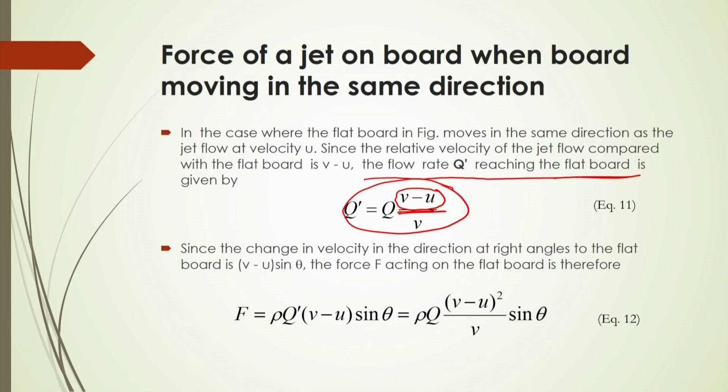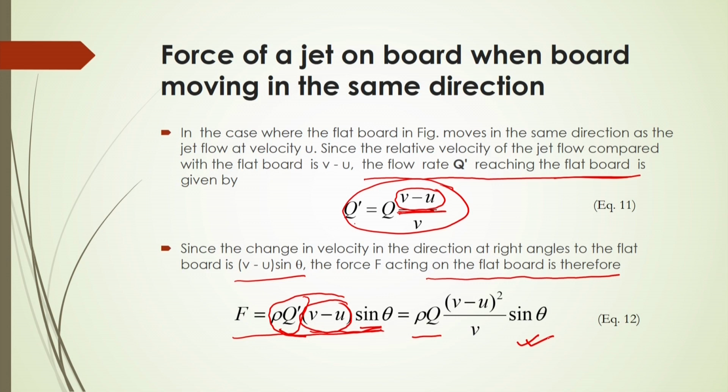Since the change in the velocity in the direction at right angles to the flat board will be v minus u into sin theta, the force acting on the flat board, according to the momentum equation, depends on the effective mass, which will be rho into q dash, and the relative velocity, which will be v minus u into sin theta. If you substitute this q dash, it will be rho into q into (v minus u) squared by v into sin theta.